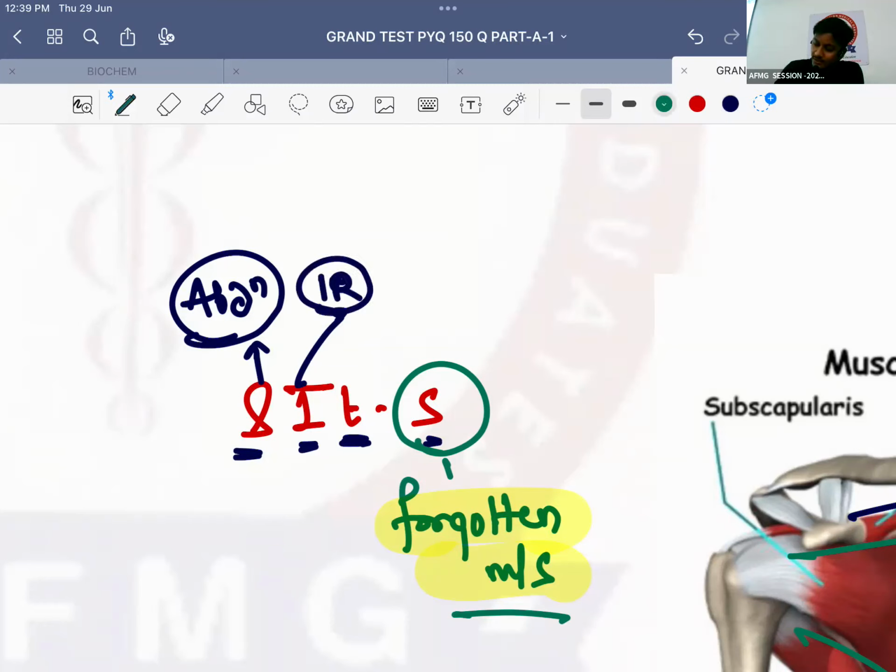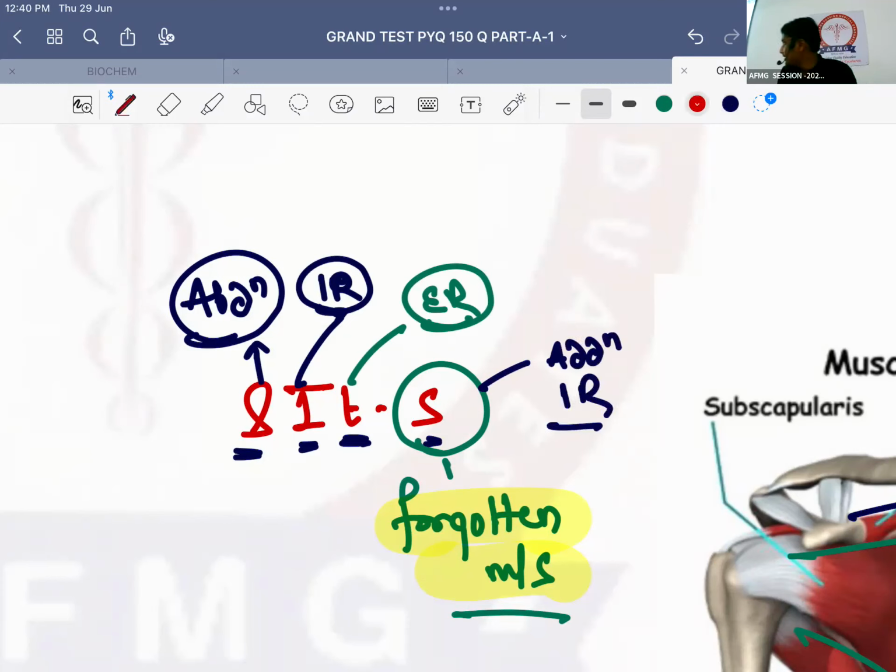Next, teres minor is responsible for external rotation, and subscapularis is responsible for adduction, it helps in adduction, okay, but mainly it is responsible for internal rotation as well. You can also say medial rotation. No issues with this, anybody?